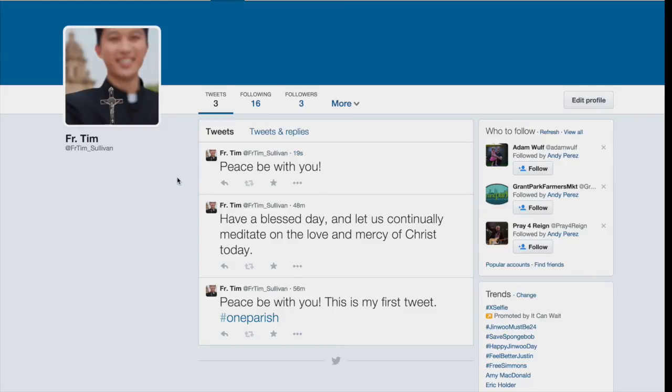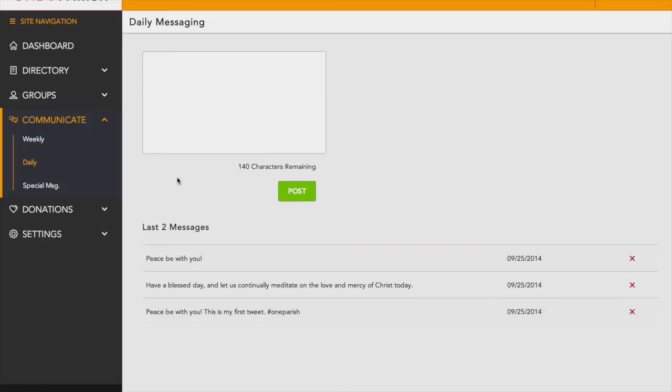The great thing about this is that you can tweet from twitter.com or from the Twitter app, and it will show up in the OneParish system and also show up inside the OneParish app for all of your parishioners. This is a great way to communicate with them on a daily basis and really help to make faith a daily part of their journey.